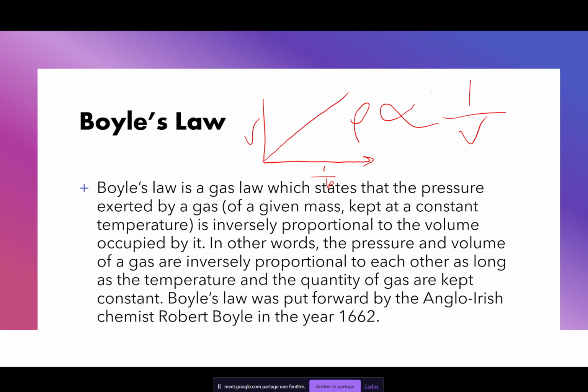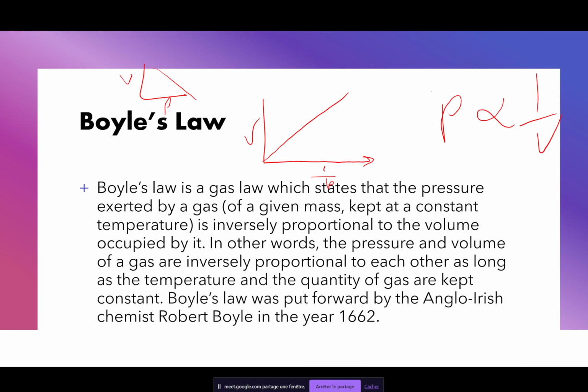If it was just a graph of V against P and not 1 over P, then it would be the inverse of the graph. So we just have to look at the relationship between pressure and volume, inversely proportional. So P is proportional to 1 over V, that is the relationship displayed in Boyle's law.